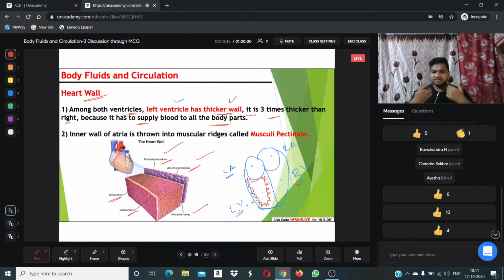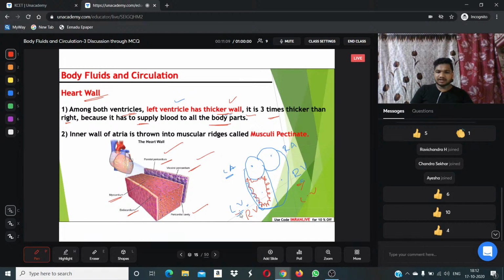If you observe from the opposite direction, it will be left for you. If it is our own heart and you are standing in front of me, it will be left for you: this is the left ventricle, and this is the right ventricle. So don't get confused by these directions. The directions change when you observe from the opposite side. We have to understand this clearly.